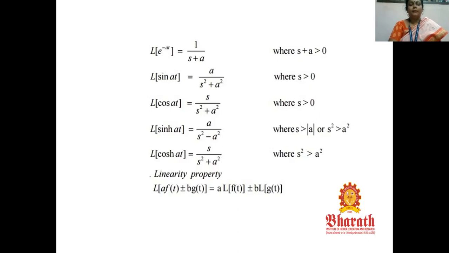One important and basic property is the linear property. That is, L of a f of t plus or minus b g of t is equal to a L of f of t plus or minus b L of g of t. So here a and b are constants, and we can take them outside of the Laplace.